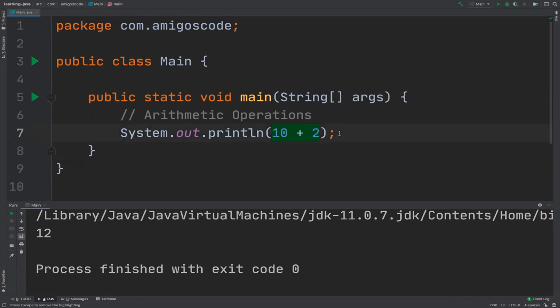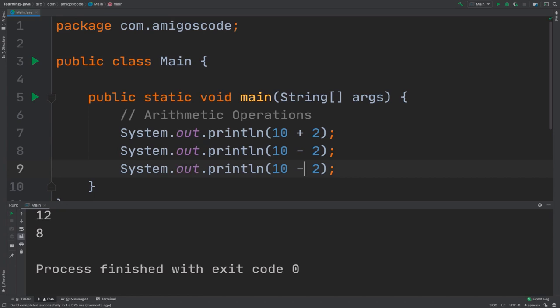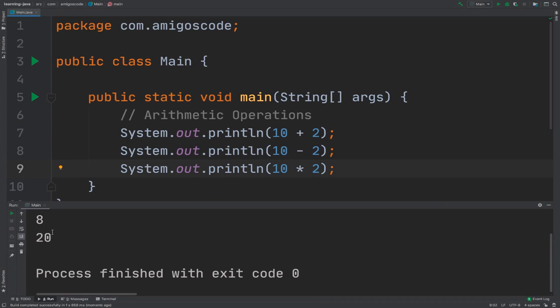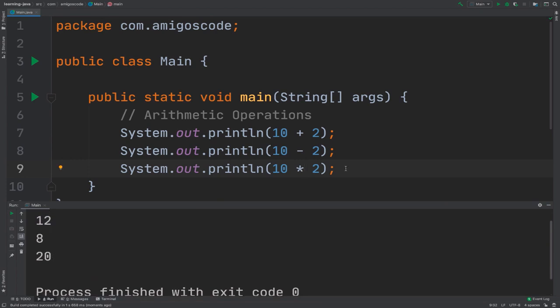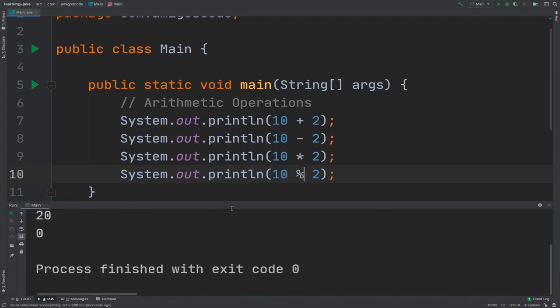So let me duplicate this line, and if you want to subtract, 10 minus 2, run it, should be 8. There we go. If you want to multiply two numbers together, you simply use the star and then run. You can see that this is 20, so 12, 8, 20. And finally modulus, so the mod, right? So right here, if I run this, 10 mod 2, this is 0, right?